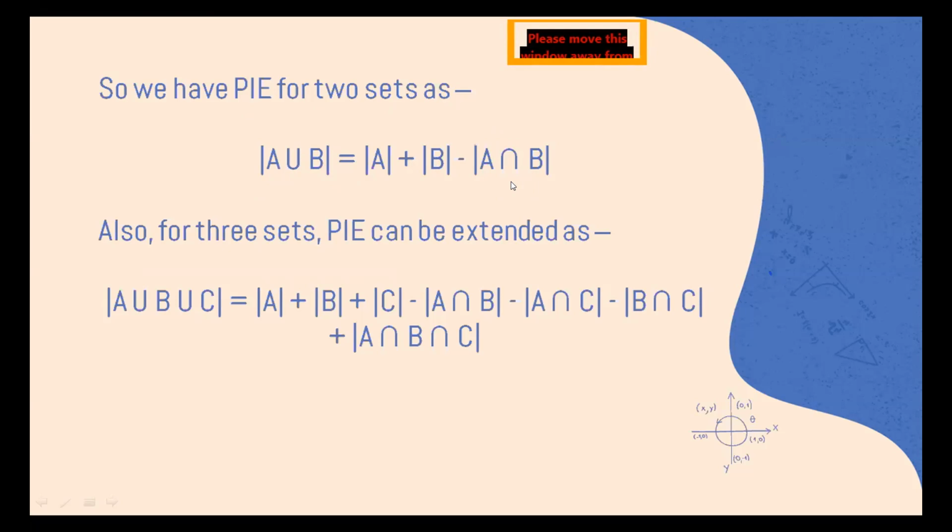And for 3 sets, we can extend pi, and this could have been shown really nicely graphically, but right now we have only the algebraic form, that is the cardinality of A union B union C is equal to the cardinality of A plus the cardinality of B plus the cardinality of C minus the cardinality of A intersection B minus the cardinality of A intersection C minus the cardinality of B intersection C plus the cardinality of A intersection B intersection C.